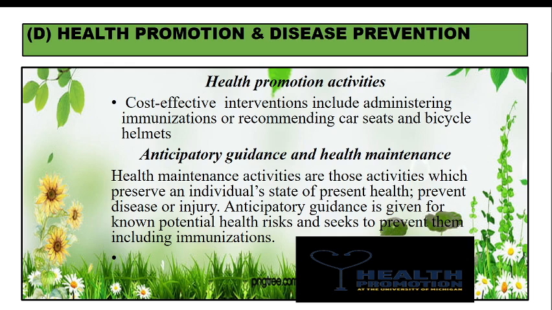I will give you an example. We give rubella vaccination to adolescent girls so that when these girls become pregnant in future, they do not suffer from congenital malformations, because rubella causes congenital malformation in the fetus if it occurs during pregnancy.